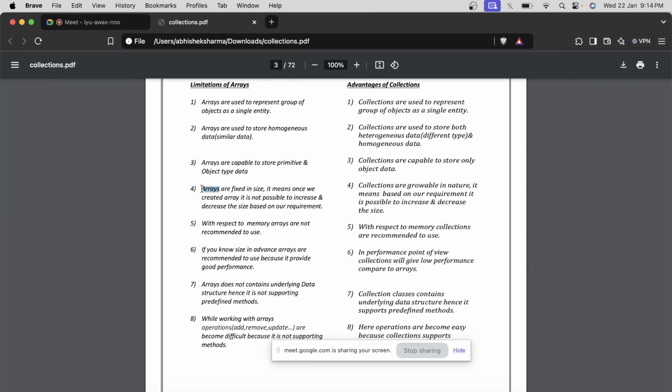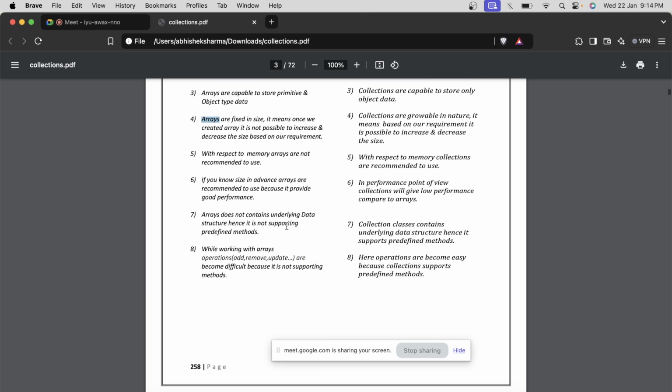So that is the drawback of an array. Why are arrays not recommended? Suppose you want to save the price of a share for a single day, but in our operation we might want the data of a particular share for the entire month.